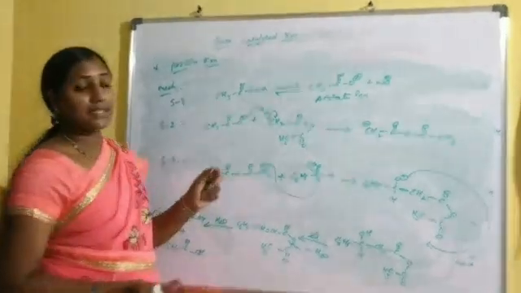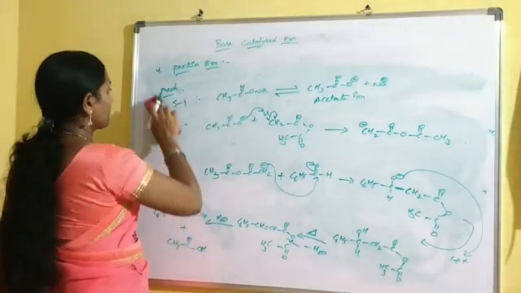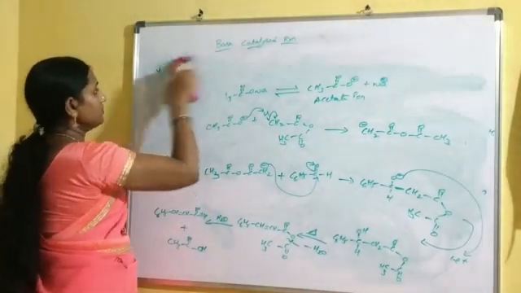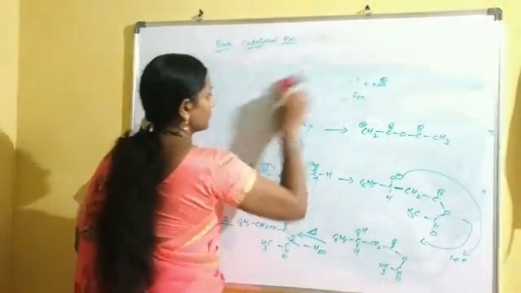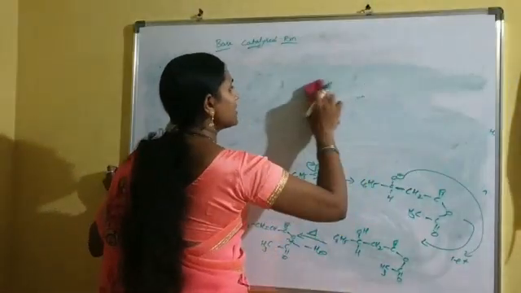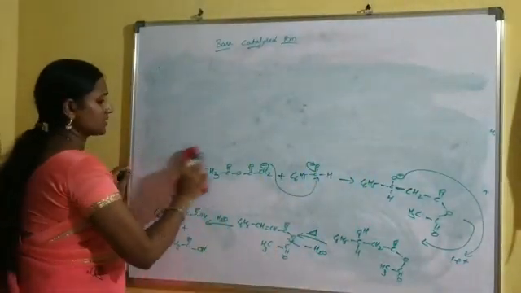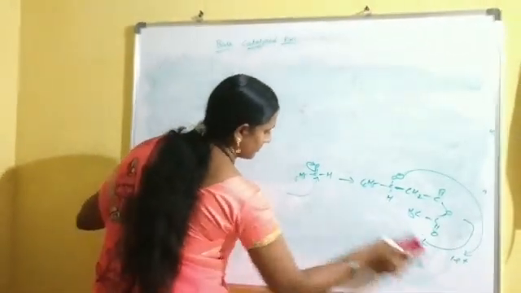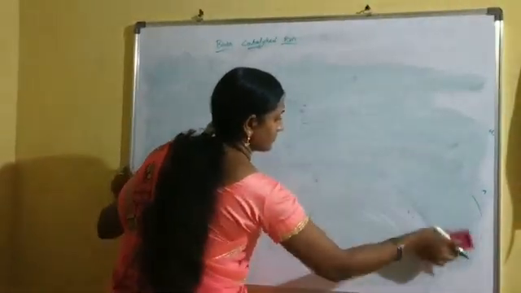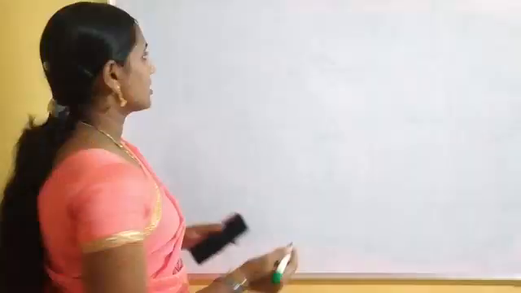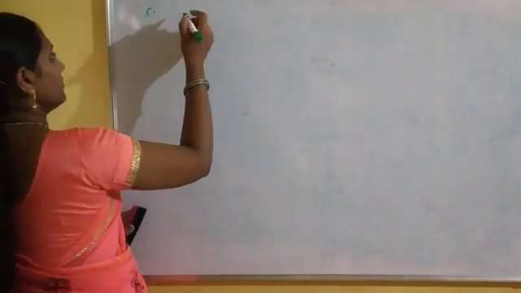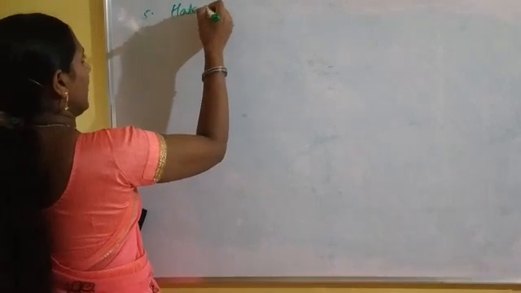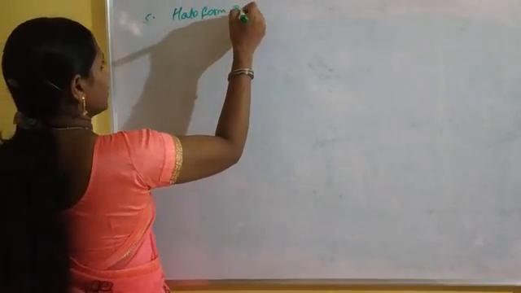The another base catalyzed reaction is the haloform reaction. The fifth base catalyzed reaction is the haloform reaction.